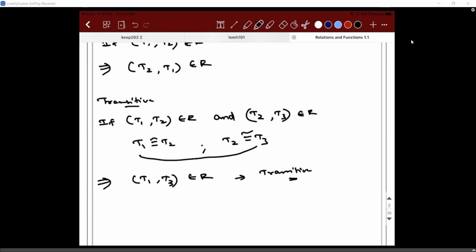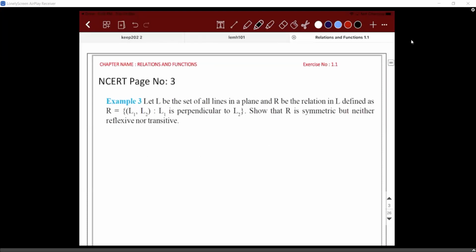Shall we try another problem? Wait, you guys will help me solve it. Let's discuss. Example number 3. Let L be the set of all lines in a plane, the lines being two-dimensional, and R a relation defined in set L such that R is equal to what?